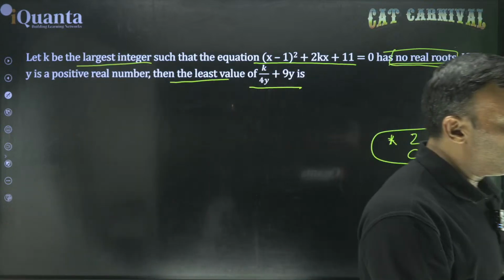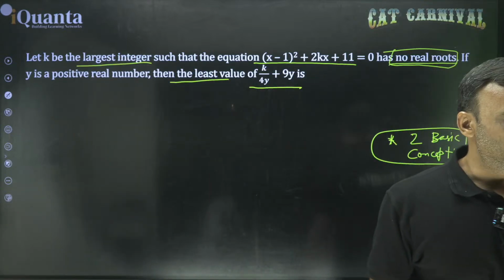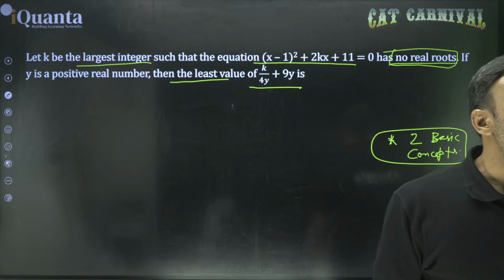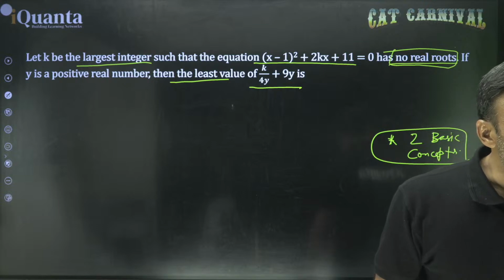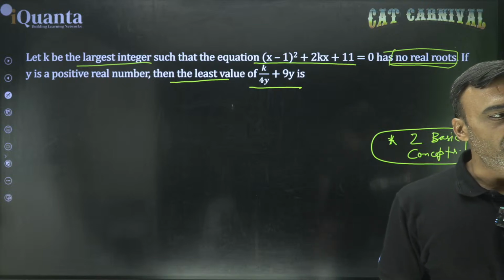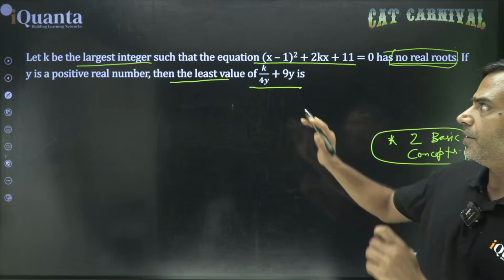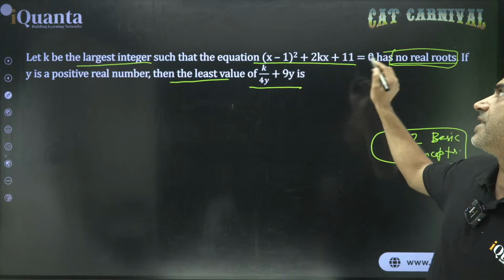You know, when you are learning any chapter that you're studying, every chapter has some specific things, right? And that should come first in your mind the moment you see a question from that chapter. Here there is a question which is related to quadratic just by the looks of it, right? (x minus 1) whole square plus 2kx plus 11 equal to 0.